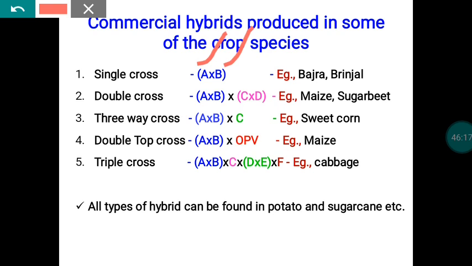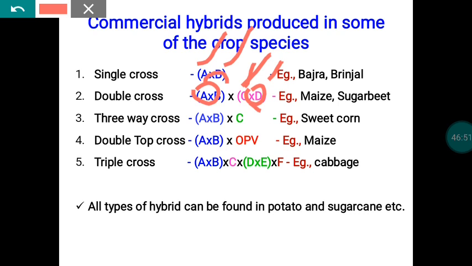Double cross means we need to use four inbreds, A, B, C, D. A and B are raised separately, where A acts as the female parent and B as the male parent. This is another block: C and D are raised separately, where C acts as a female and D as a male. They will make a cross. From A we will harvest the seed, and similarly from C we will harvest the seeds.